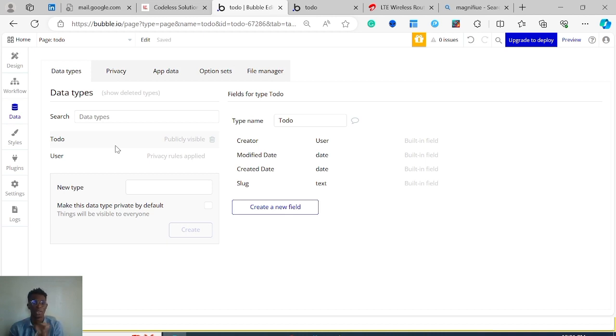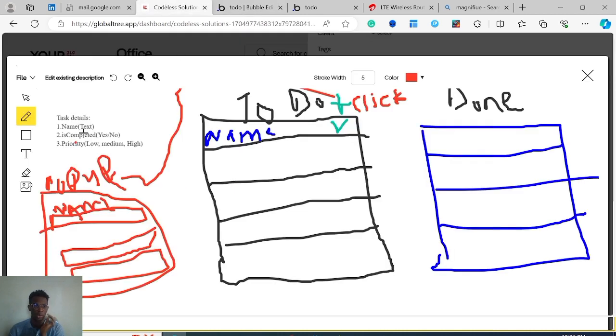Say for example, the to-do they will be creating, there will be different properties on the to-do, or whatever else they will be creating. Let's say it's a social media, every post they will be creating will have properties. The post will have its image, the title, and the likes. So this is a simple application with only the to-do type, and the fields on it are the ones we've identified inside our scope doc. So the task details will be the name, the is completed, and the priority.